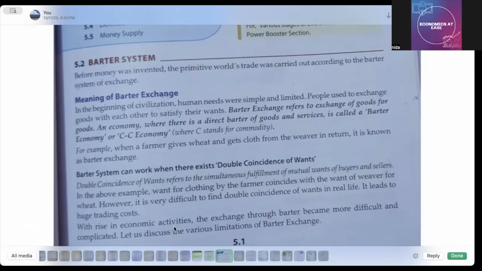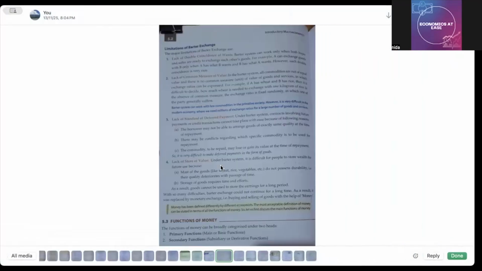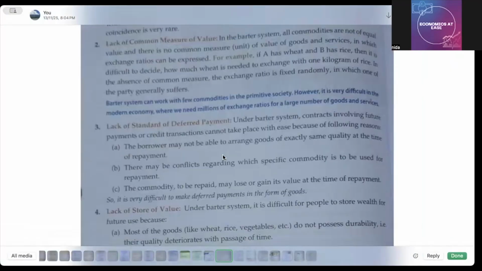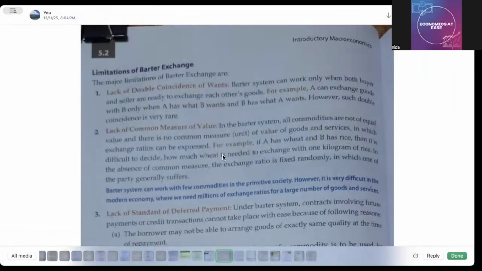With rise in economic activities, the exchange through barter system became more difficult and complicated. Let us discuss the various limitations of barter system. Now, the various limitations of barter system क्या होंगी? For first here, lack of double coincidence of want.